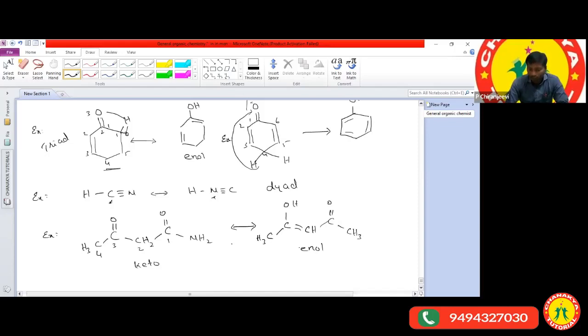Samhita, why is the enol formation more stable? Aditi is telling that the enol formation is more stable. Sriveda? Yes, ma, somebody is giving an answer. What is the answer?